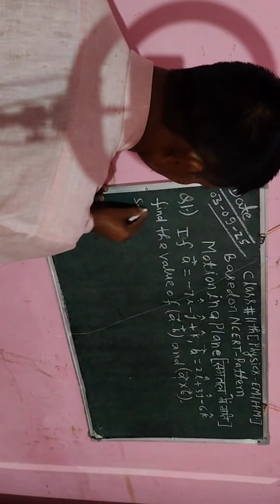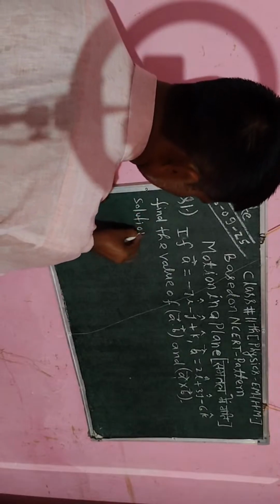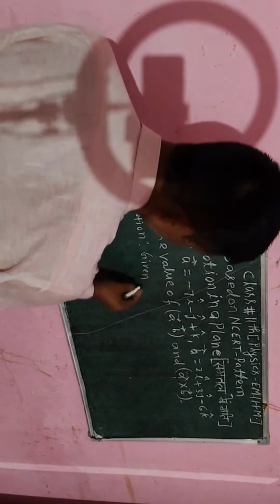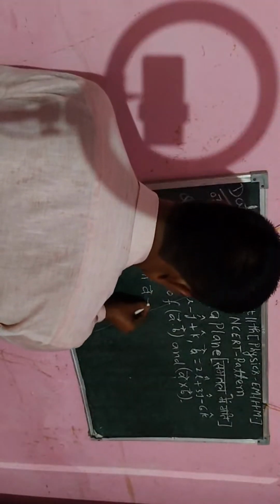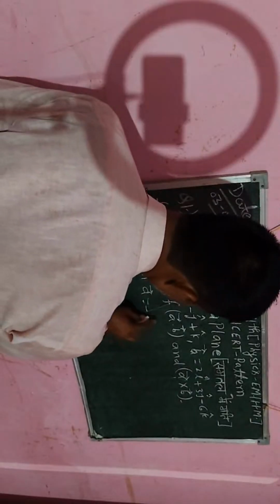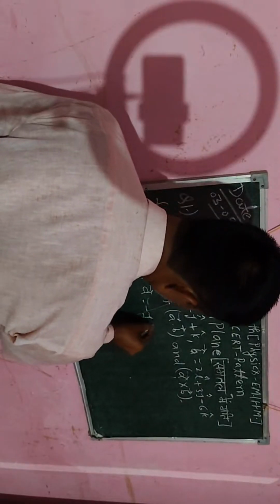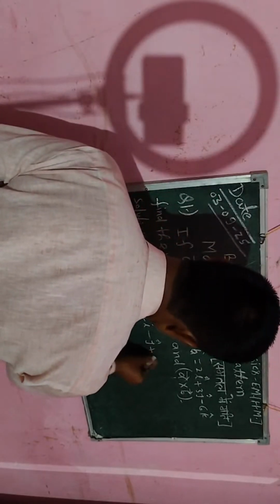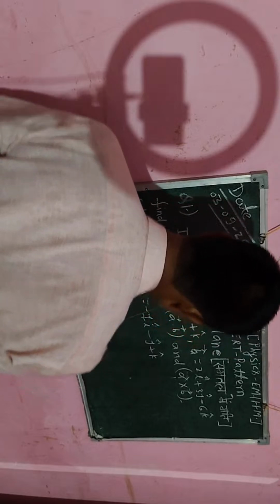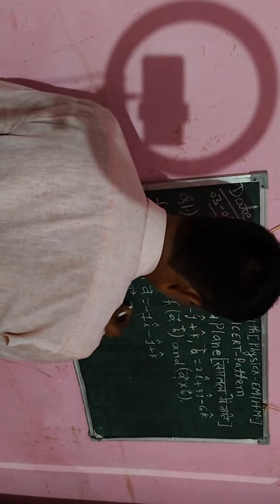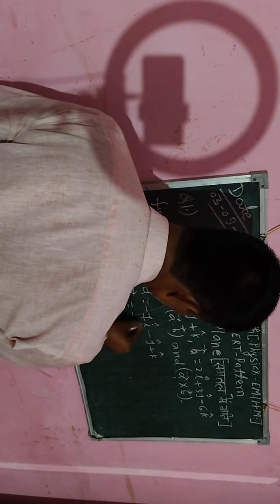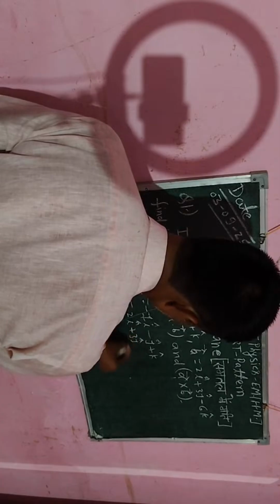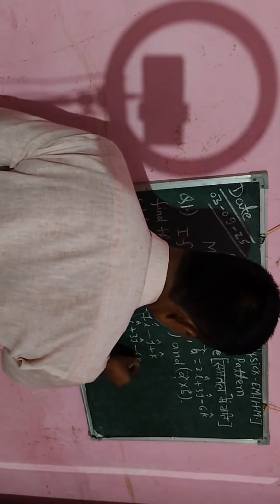So first of all I will write the solution, and in solution I will say given that vector a is minus 7 vector i cap minus vector j cap plus vector k cap, and here I write vector b which is equal to 2 vector i cap plus 3 vector j cap minus 6 vector k cap.